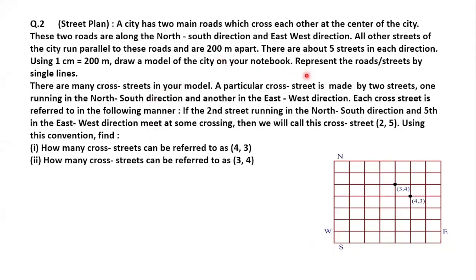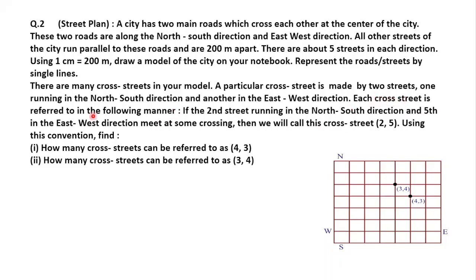Draw a model of the city in your notebook. Represent the roads or streets by single lines. This is a picture you can see, children. There are many cross streets in your model. A particular cross street is made by two streets, one running in the north-south direction and the other in the east-west direction. Each cross street, see this one: one is east-west, one is north-south.